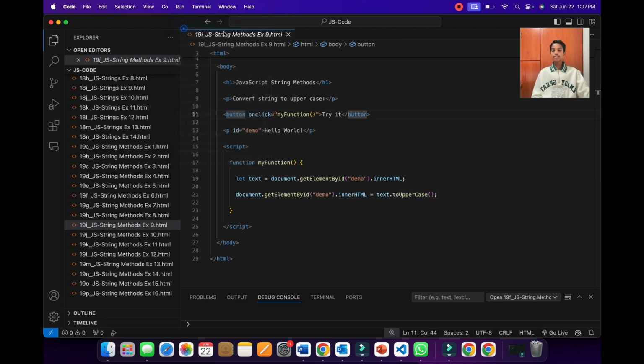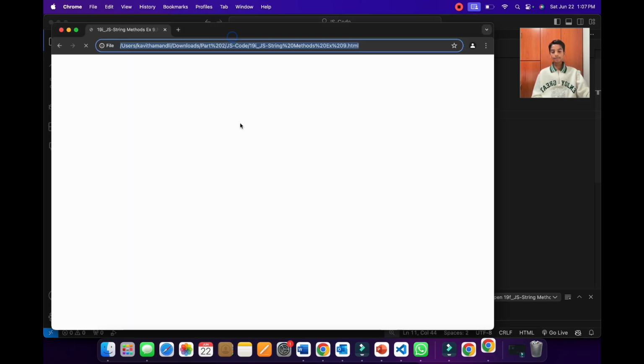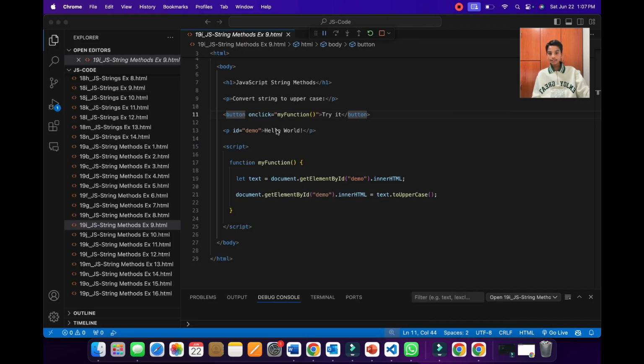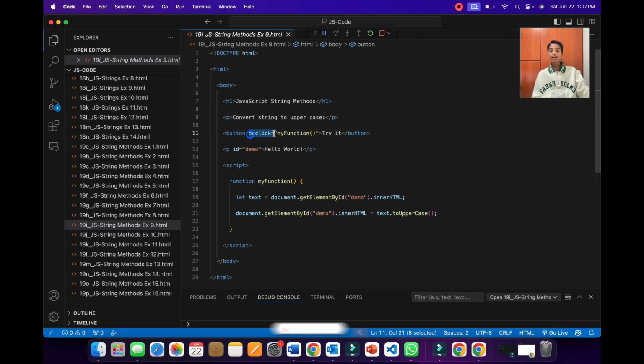So now let's run this to see what will happen. We will have a header, a paragraph, and a button, and we'll have another paragraph over here which has the ID of demo. And as you can see over here, the button has an onClick attribute and it's invoking myFunction.